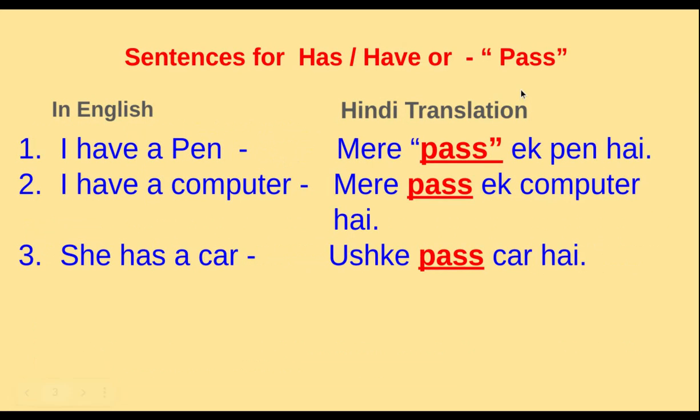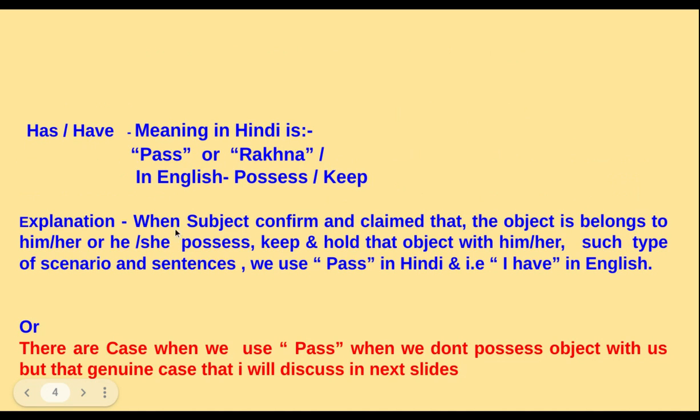When do we use this "pass" in Hindi? When the subject confirms and claims that the object belongs to him or her, that he or she possesses, keeps, and holds that object with him or her. In such scenarios and sentences we use "pass" in Hindi, and that is "I have" in English.